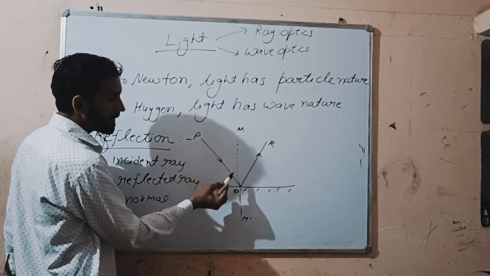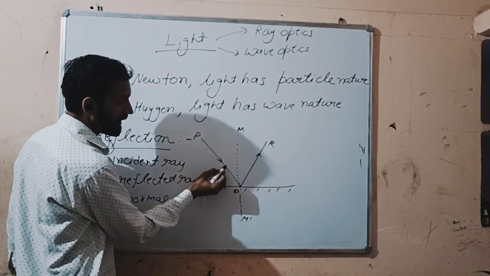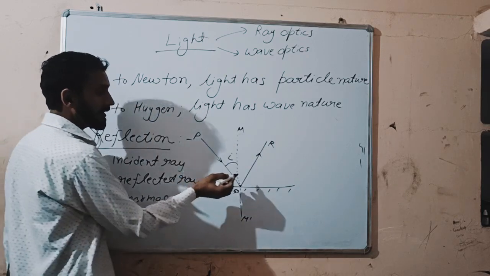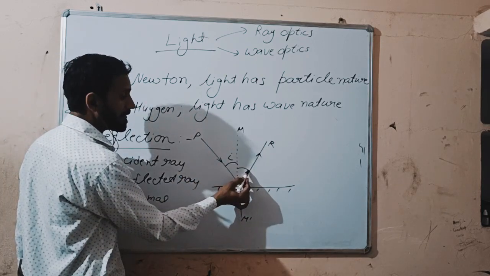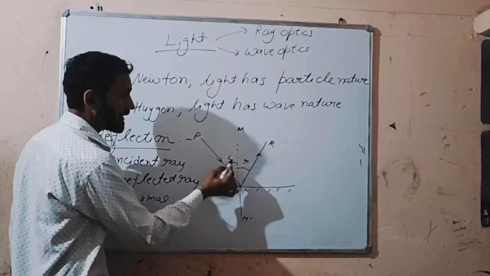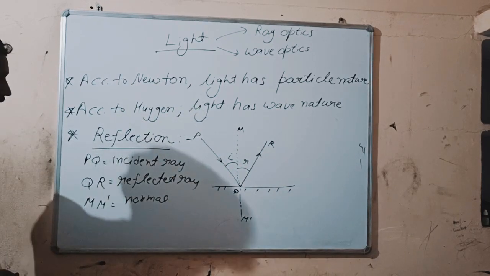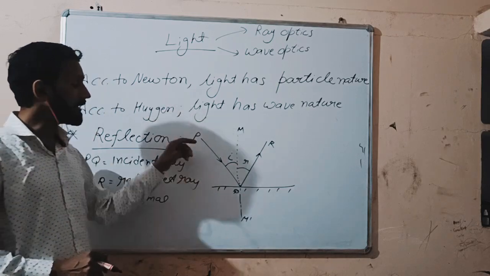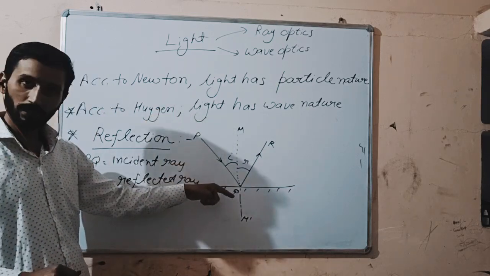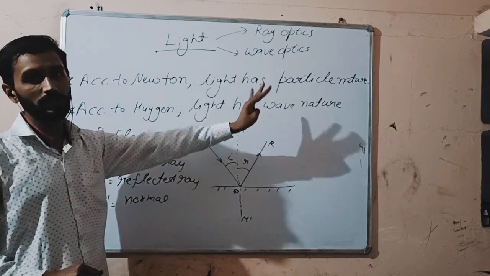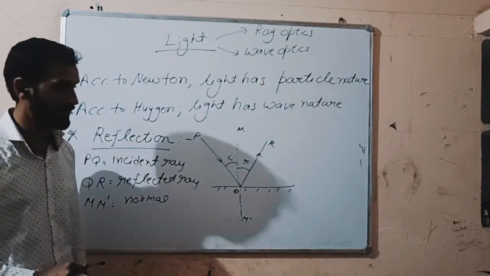The incident ray makes an angle with the normal, that is angle I. The reflected ray makes an angle with the normal, that is angle R. I is the angle of incidence and R is the angle of reflection. When the light is incident on a polished surface, it gets reflected back into the same medium. This is known as the reflection of light.